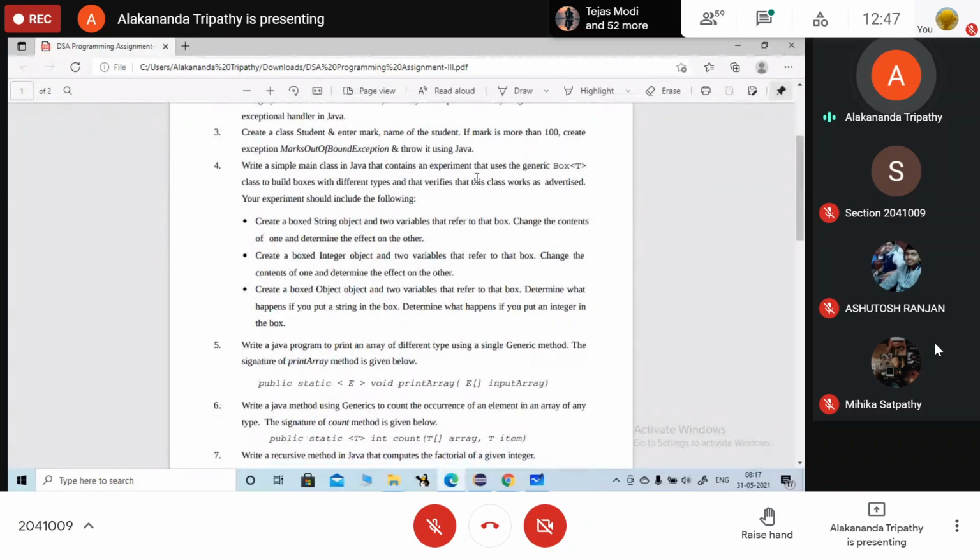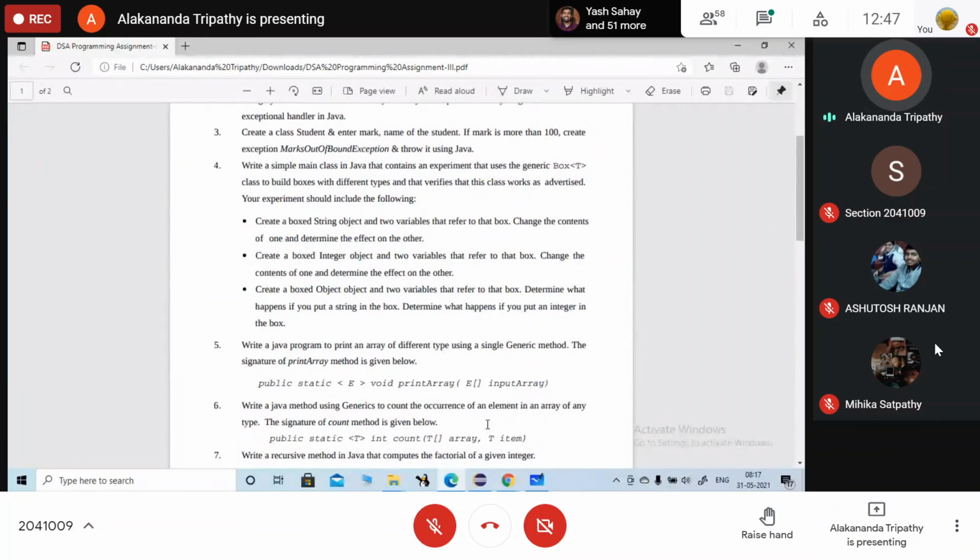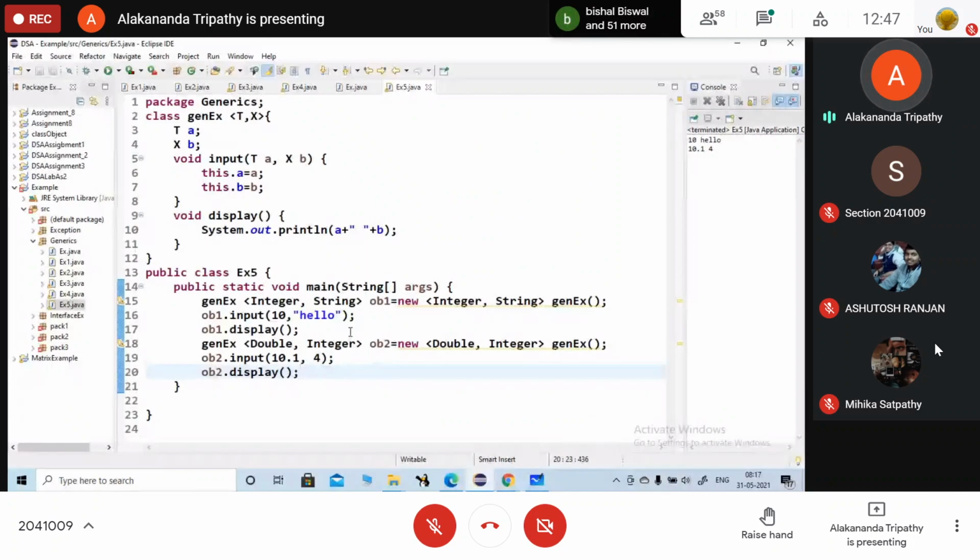Okay, so ये एक simple example दिया गया है. This one is question 4. It is one of the simplest question. Okay, you just try this one. I will share with you this question. ये question 4 बनाना. Anyone having any doubt here in class generics?